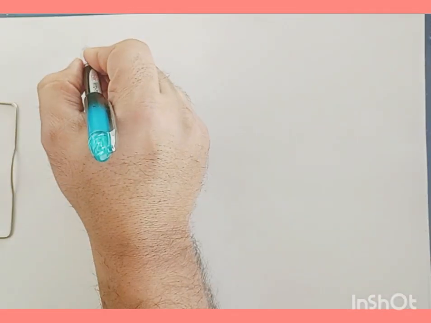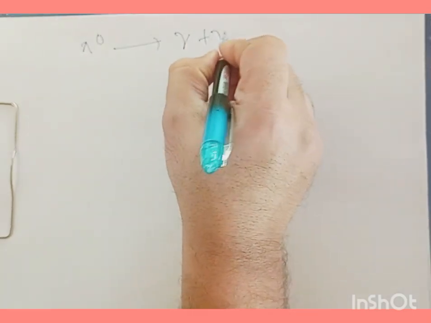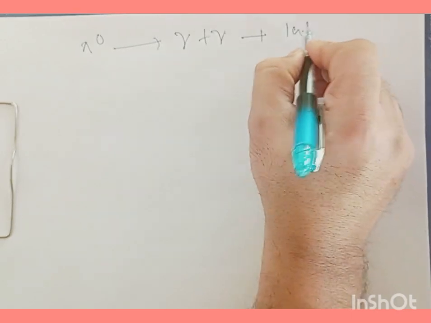And for the modes of decay for pi 0, if we take pi 0, it decays into a gamma ray photon and a gamma ray photon. So it has a 100% probability.